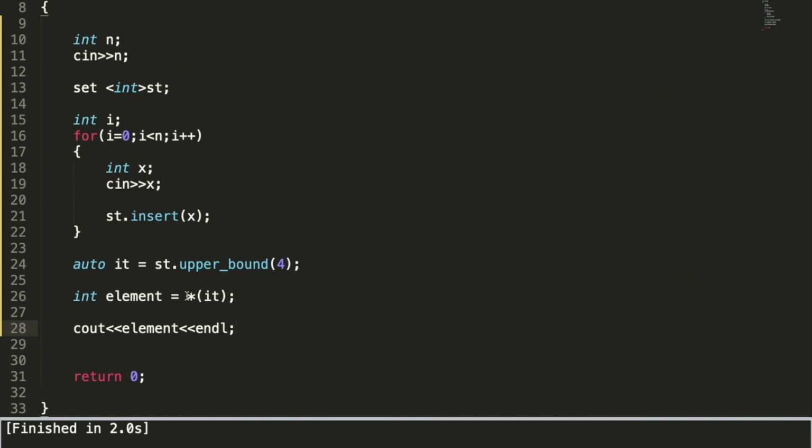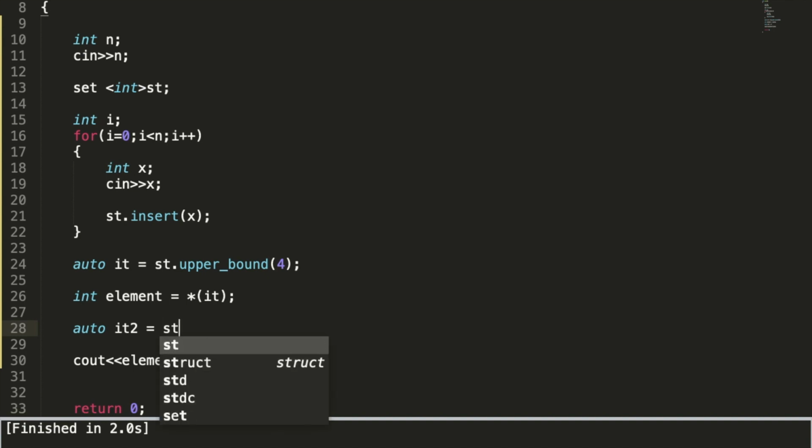And also make sure that you are taking care of brackets. If you try to put star into it, I think it is going to give an error, so better you write like this only. So this is how we can apply upper bound on a set. We can also apply lower bound, like auto it2. This is the variable name, and with auto, it is going to set itself whatever data type it is having. We don't have to give explicitly what type of data type it is.